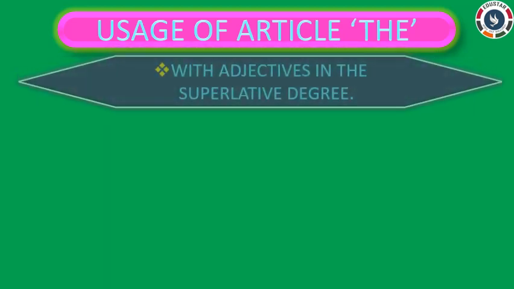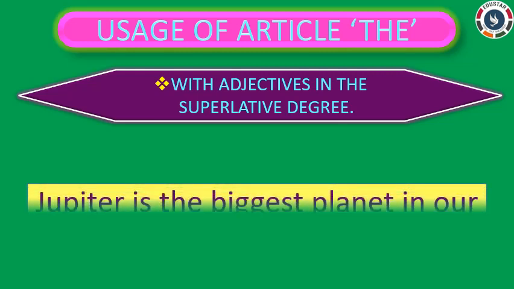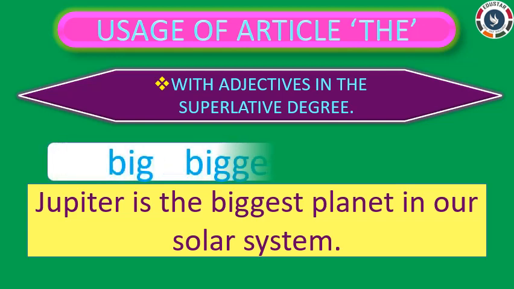Point 2. We use article the with adjectives in the superlative degree. For example, Jupiter is the biggest planet in our solar system. In your lower classes, you had learnt about degrees of comparison of adjectives, that is, positive degree, comparative degree, and superlative degree.